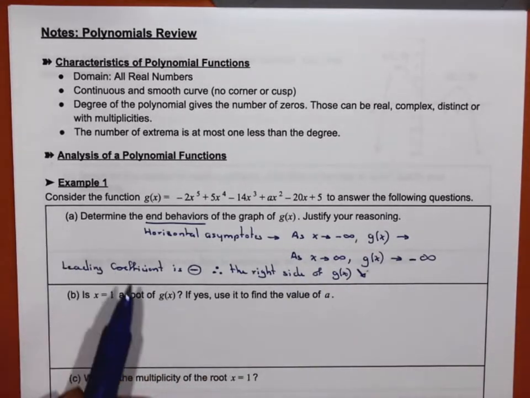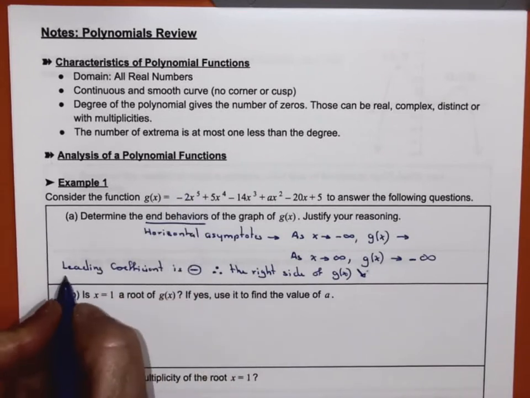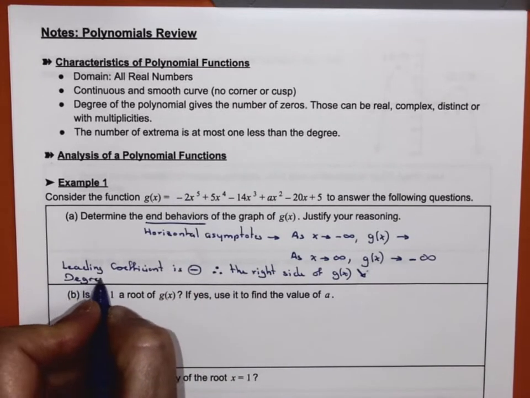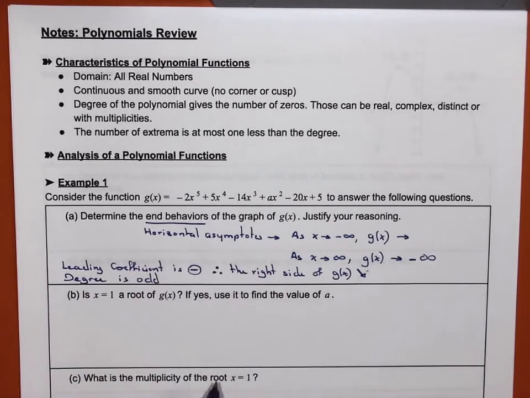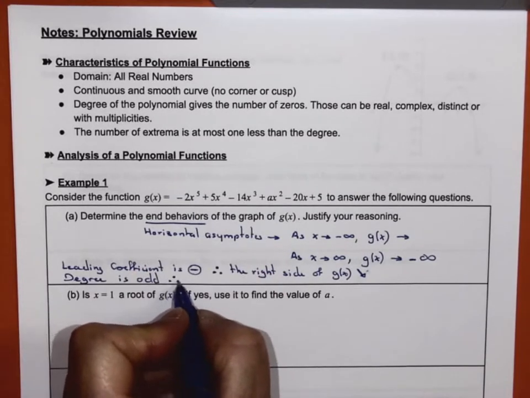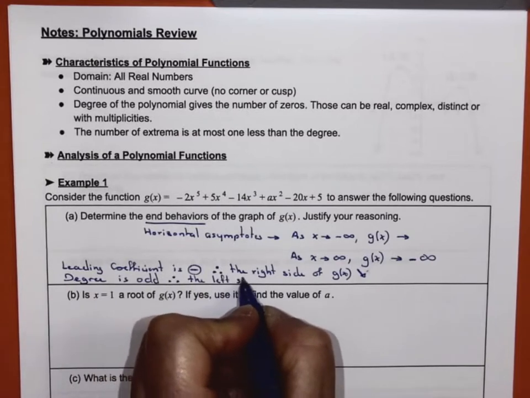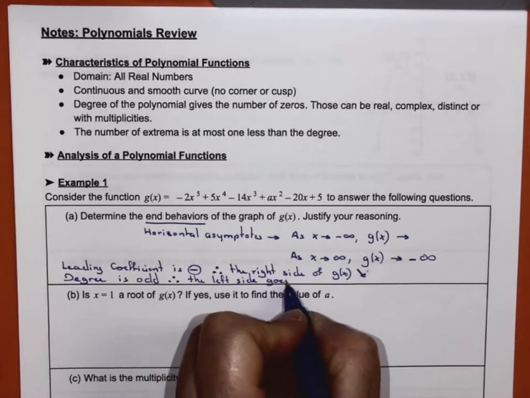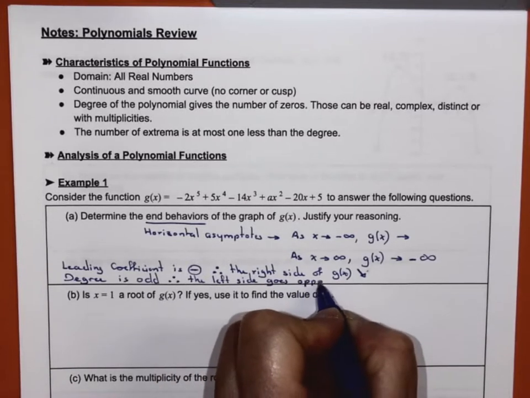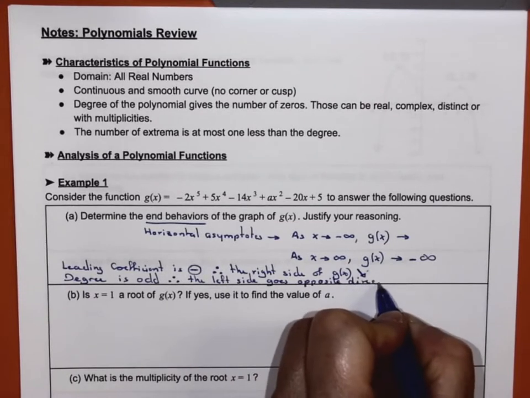The second end behavior is given to you by the degree. The degree is odd, it's a quintic, so it's an odd number. Therefore, the left side goes in the opposite direction than the right.